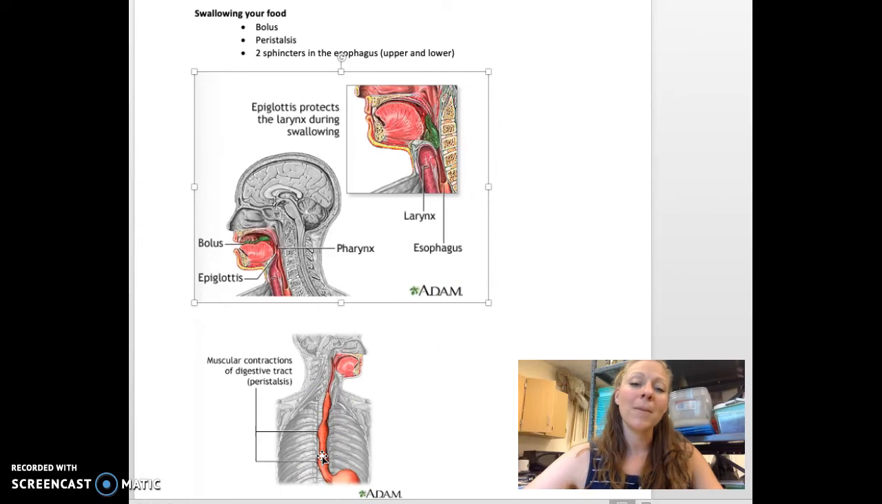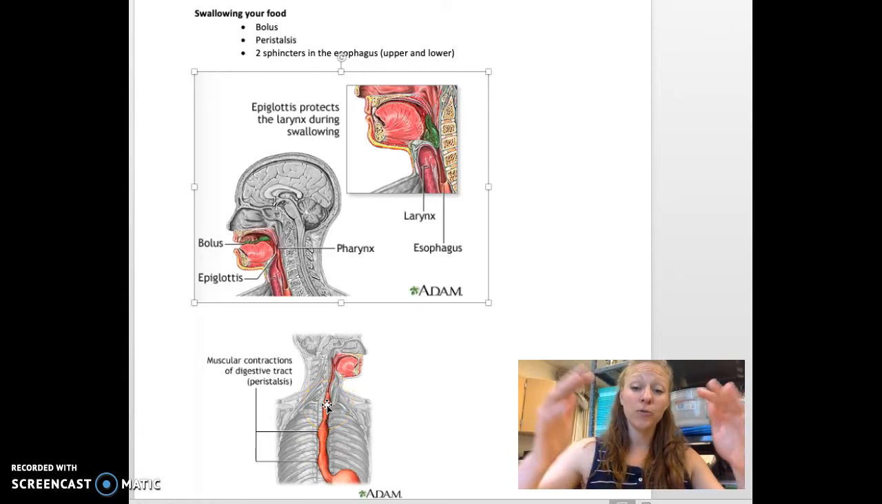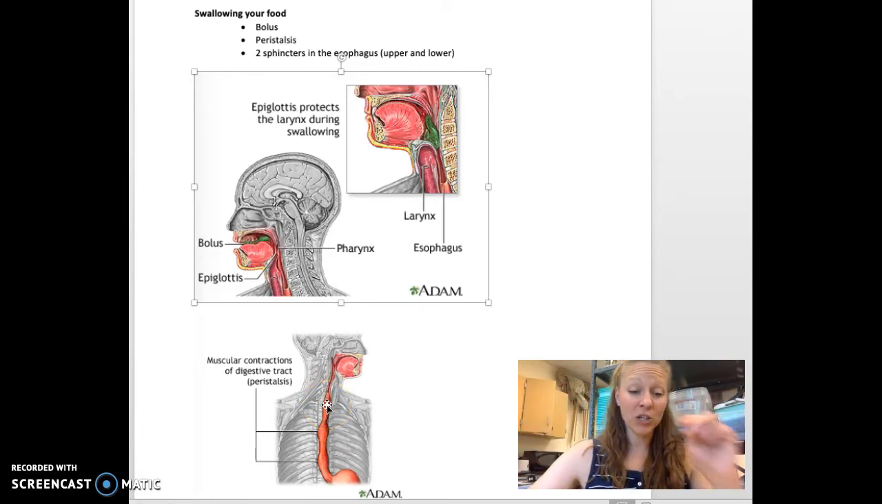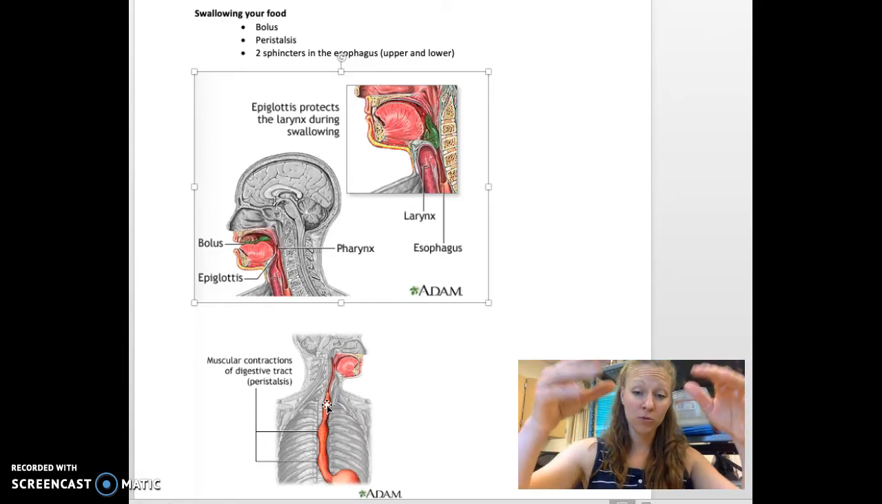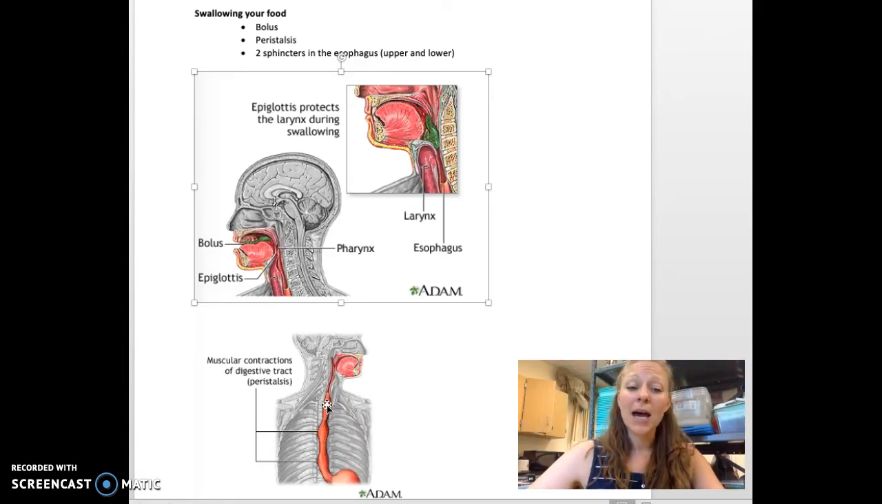The food travels down the esophagus, and all the while, there are muscles that line the esophagus tube that are pushing the food down. It's pushing all throughout the GI tract. Muscles are just pushing the food down, and that is called peristalsis, which we have right here.